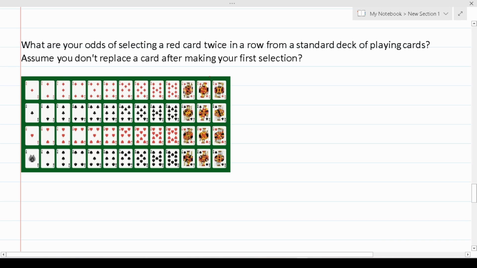Okay, so again, we're trying to find this probability of A and B. So we know in general it's going to look like this: probability of A times the probability of B. Let's write this so it's in accordance with this problem. It's probability of red, and then selecting another red one.